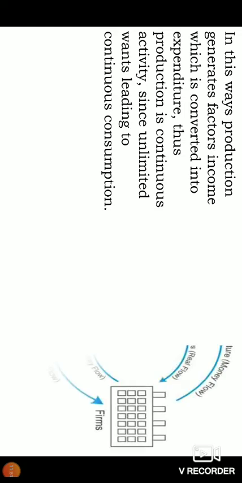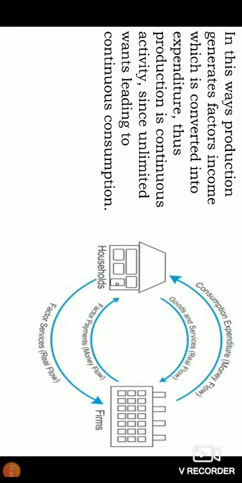So in this way, production generates factor income, which is converted into expenditure. Thus, production is a continuous activity, since unlimited wants lead to continuous consumption. Finally, I'm coming to a conclusion. This is the way. Why is it continuous? Because wants are unlimited. The firms have to produce again and again.